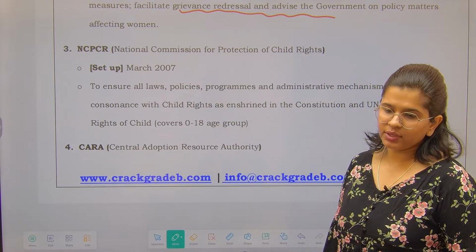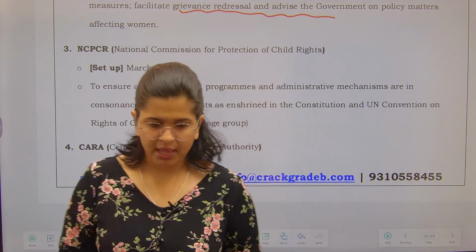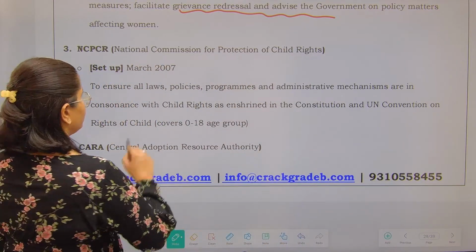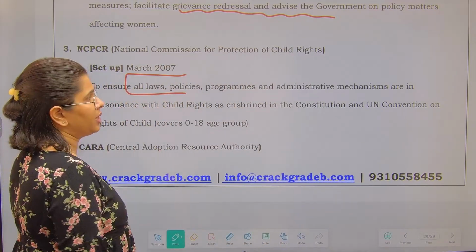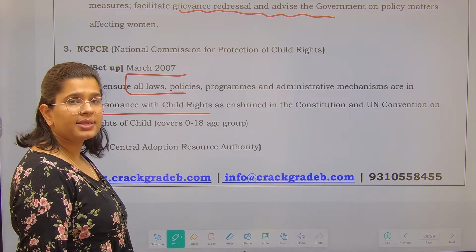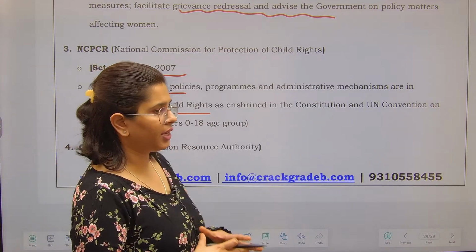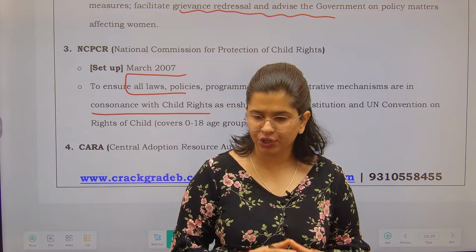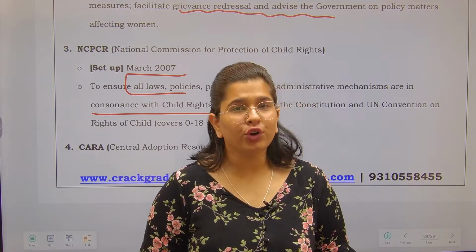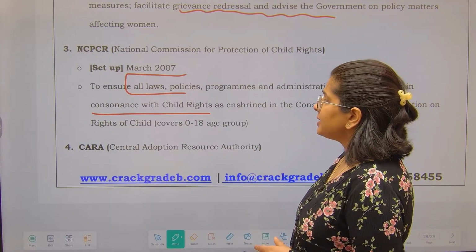What is the work they do? Similar to what the National Commission for Women does for women, they see whether all laws, policies, programs and mechanisms are in accordance with child rights. That means whatever rules, regulations and protections have been made for children, whether they have been followed or not. That is the work of the NCPCR. Next is CARA.